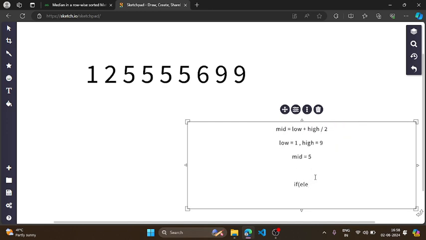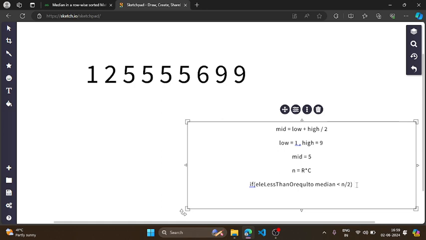If the count of elements less than or equal to the median, which is mid for now, is less than n by 2, where n equals r into c as given in the question itself, then I am pretty sure that this is not my median.